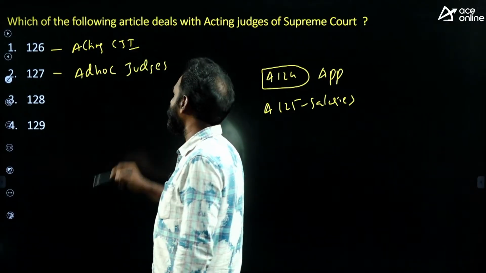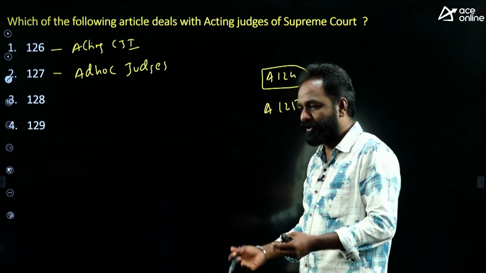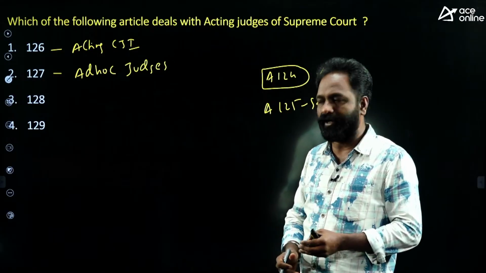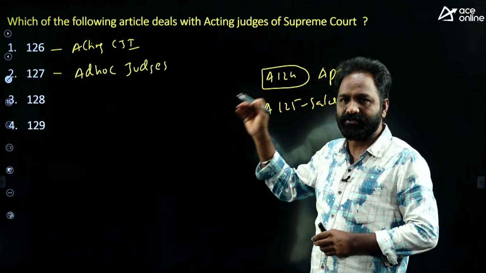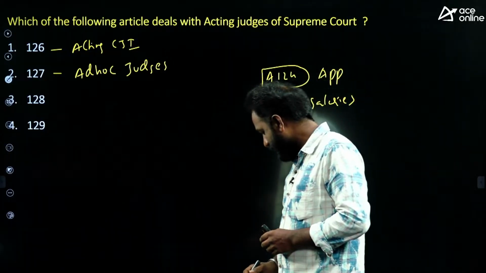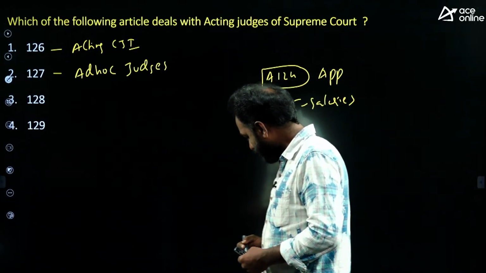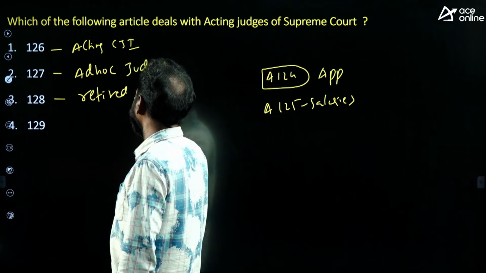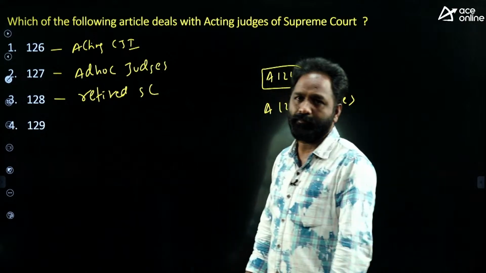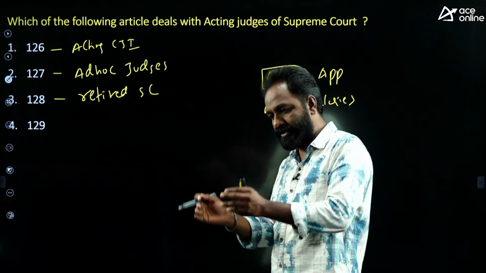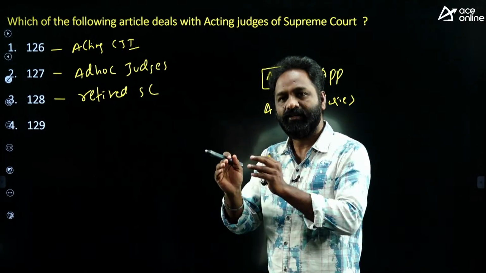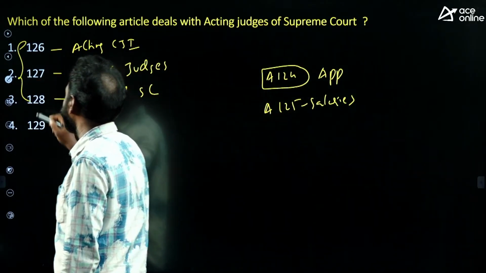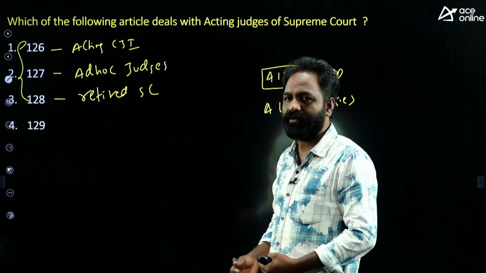Ad hoc judges are nothing but temporary judges. If the Supreme Court quorum is not enough, if the number of judges is not enough at that point of time, they can appoint some judges as ad hoc judges, temporary judges. Next, this is about retired judges. Retired Supreme Court judges can also be appointed as judges for a temporary period. So these are three articles talking about acting or temporary judges.